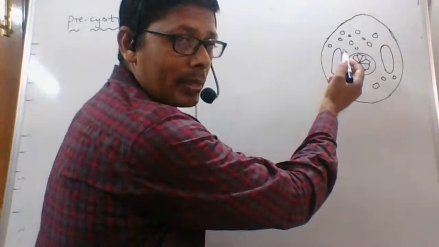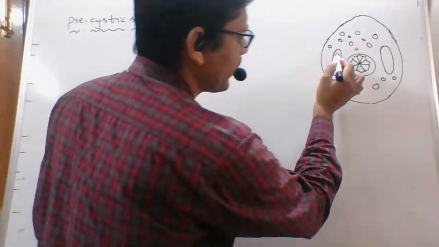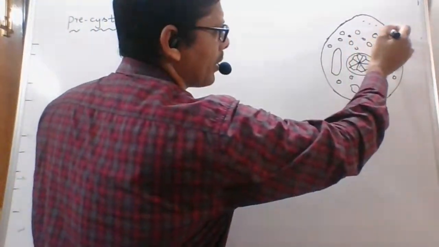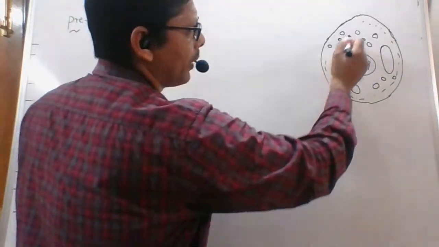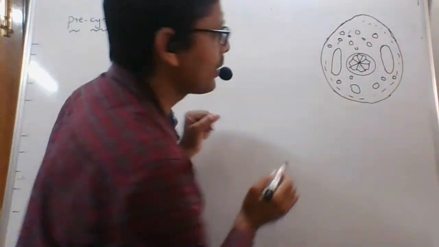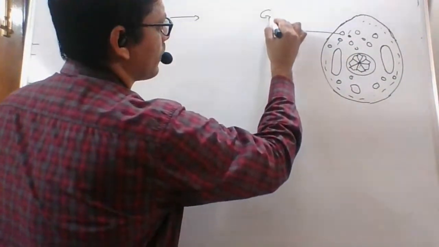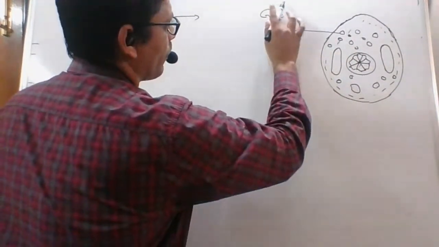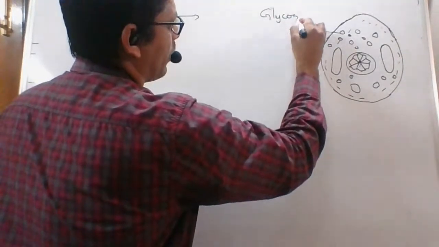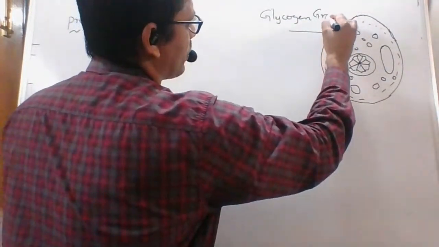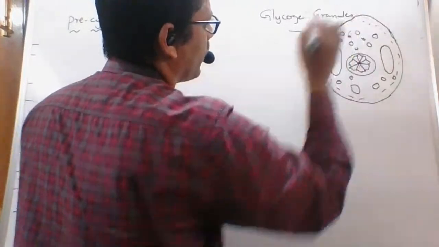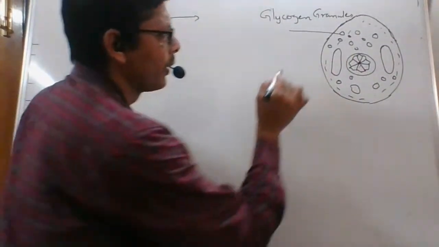In these animals, glycogen granules and chromatoid bars are present. This is the cytoplasm here. This is the diagram of the pre-cystic stage. Here these are the glycogen granules, which are the reserve food.